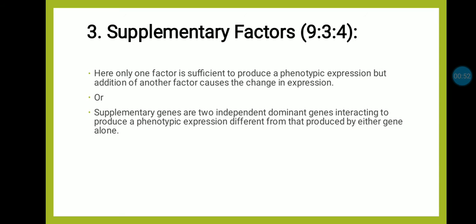Or in another way, we can define the supplementary interaction as: the supplementary genes are two independent dominant genes interacting to produce a phenotypic expression different from that produced by either gene alone.